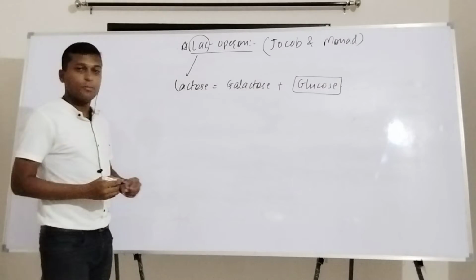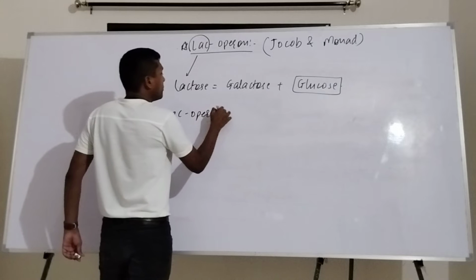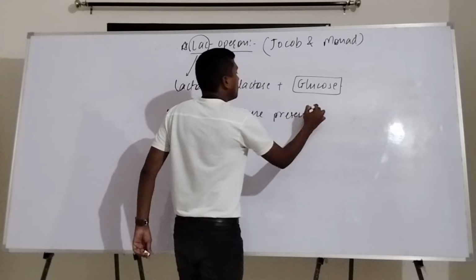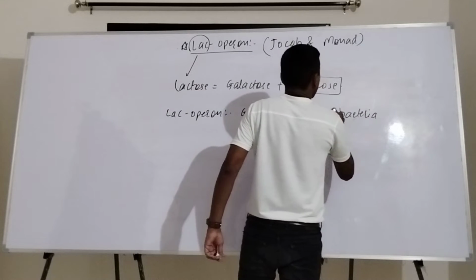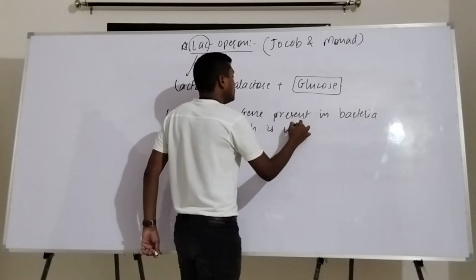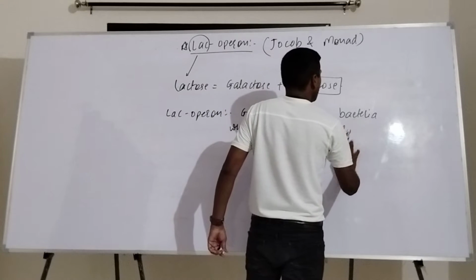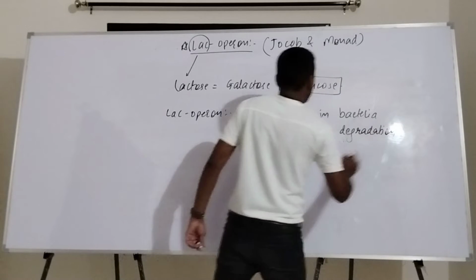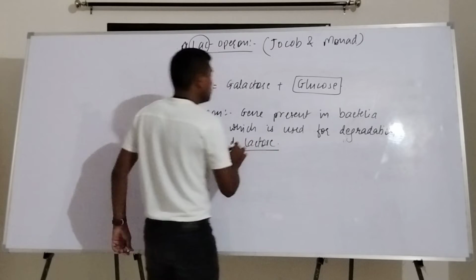Okay, so what is a lac-operon? It is the gene present in bacteria which is used for degradation of lactose.